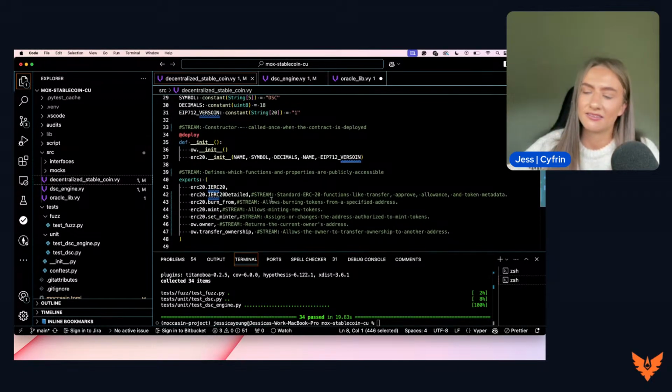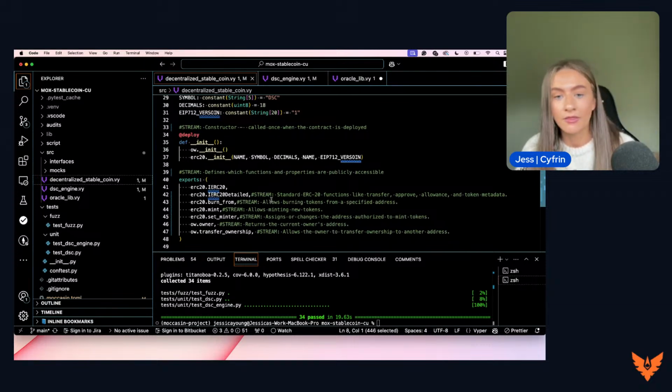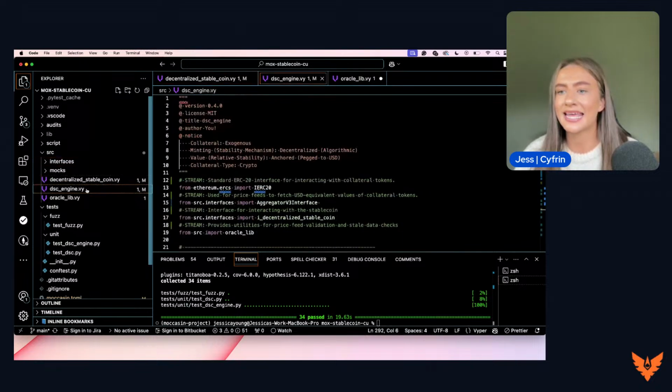That is the decentralized stablecoin contract. Essentially what we're doing is we're importing the ERC20 standard and the ownable contract, and we're just initializing it all in there so that we have this token that we can use as a stablecoin when we are minting and burning in the next contract. So this is just initializing that. We essentially have created the DSC token that will be used within the stablecoin algorithm. So let's take a look at that.